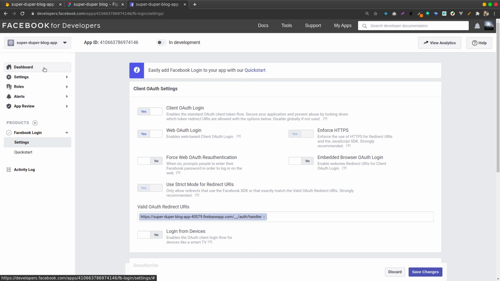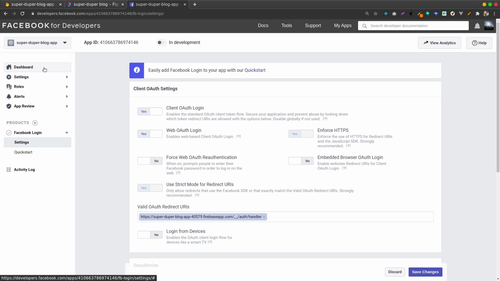Of course, I'll click show. It tells me to put my password, so I have my password here. Submit, and then copy the app secret. Then I'll paste it here. Then I'm done.